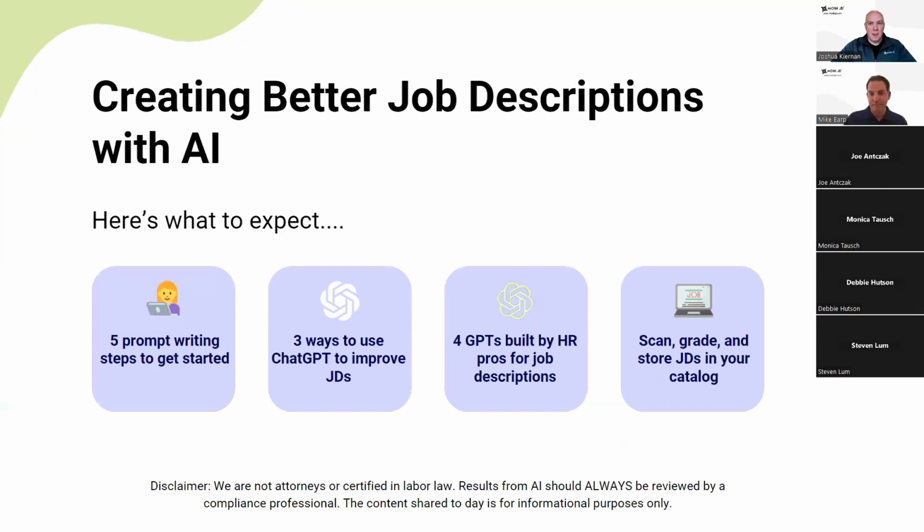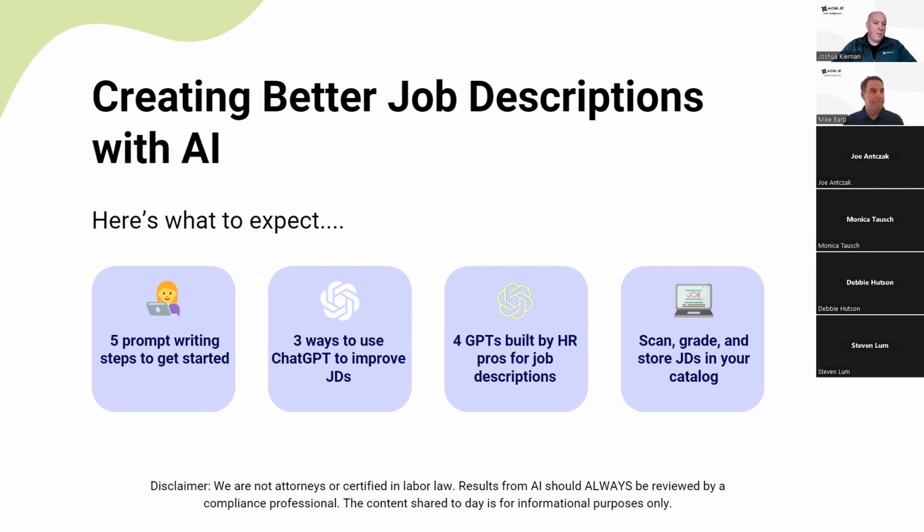All right, well, let's get started. Here's what you can expect to learn in this webinar today. First, we're going to go over 5 prompt writing steps to get you started. Prompt engineering, or the process of designing a prompt, is a key component to get quality job description results from ChatGPT. The output is only going to be as good as the input. So we're going to take you through a 5-step process to design a quality prompt for a job description. While we walk through, we'll take a brief second after each step so that you can try this live as well on your separate screen.